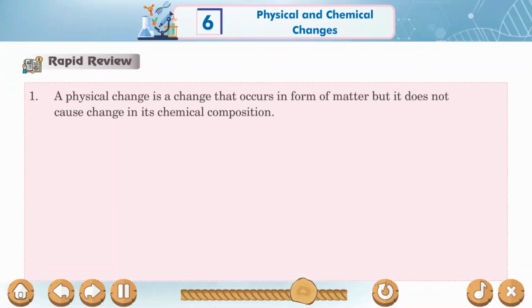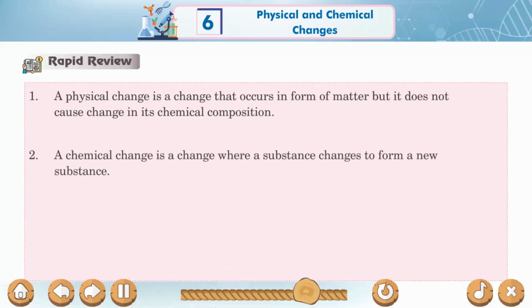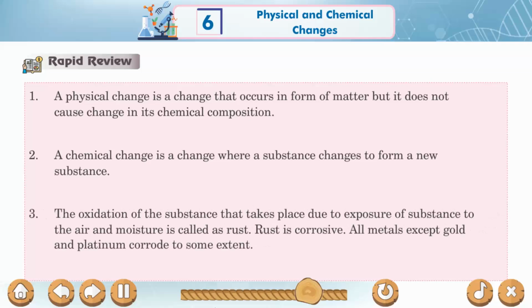Rapid review. 1. A physical change is a change that occurs in the form of matter, but it does not cause change in its chemical composition. 2. A chemical change is a change where a substance changes to form a new substance. 3. The oxidation of a substance that takes place due to exposure of the substance to air and moisture is called rust.